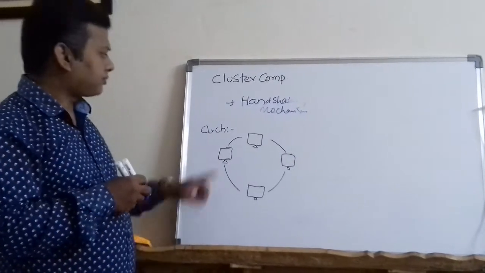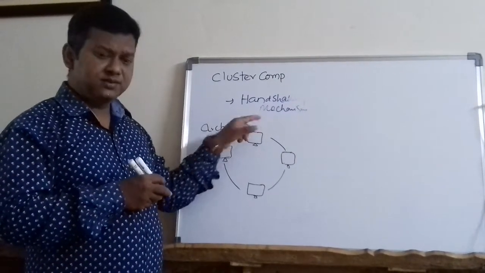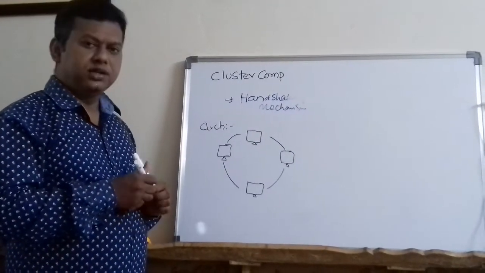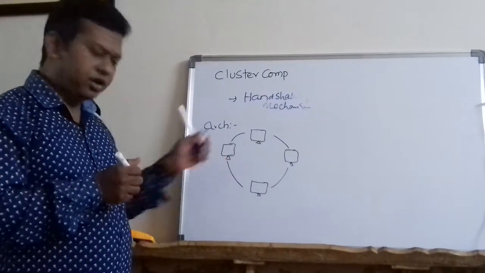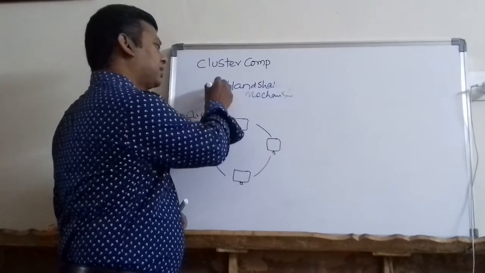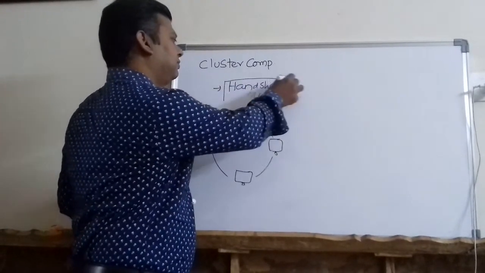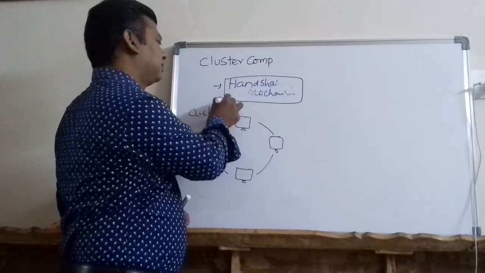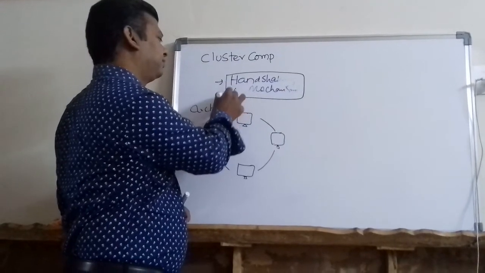So this handshaking mechanism which is involved in a normal computer network will affect my performance. So if you observe, this handshaking mechanism is a drawback.